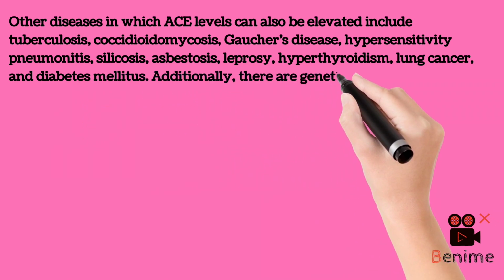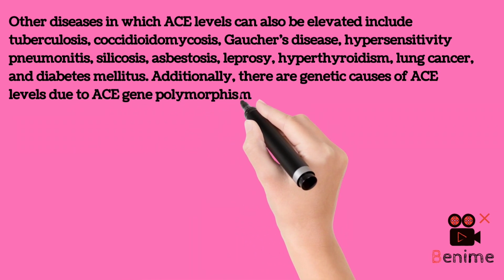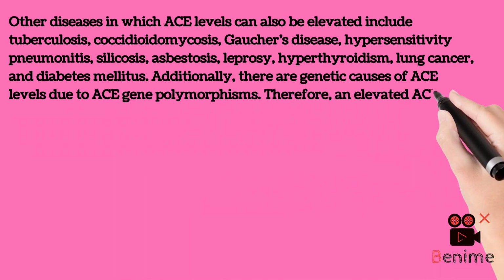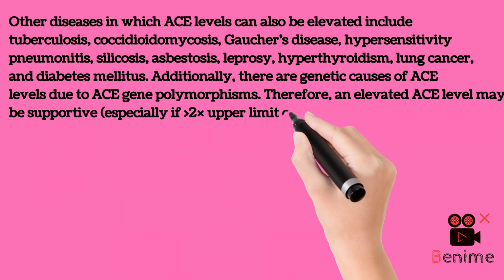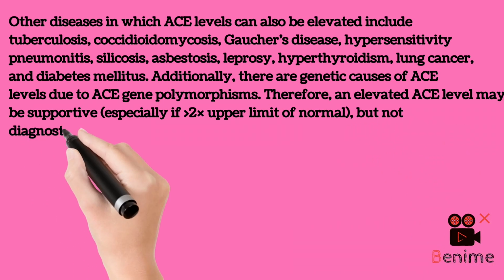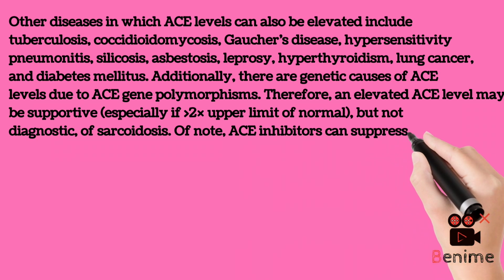Additionally, there are genetic causes of elevated ACE levels due to ACE gene polymorphisms. Therefore, an elevated ACE level may be supportive, especially if greater than 2 times the upper limit of normal, but not diagnostic, of sarcoidosis. Of note, ACE inhibitors can suppress the serum ACE level.